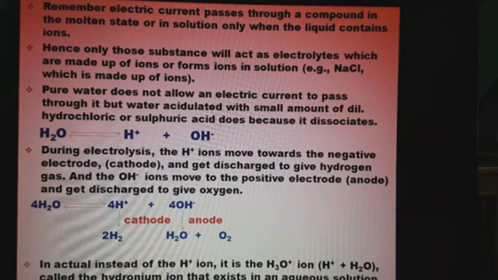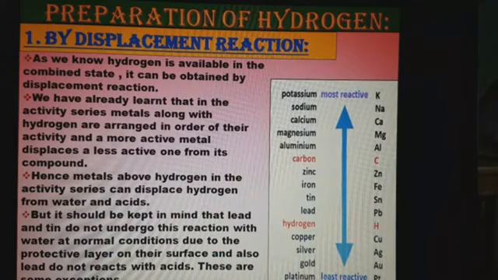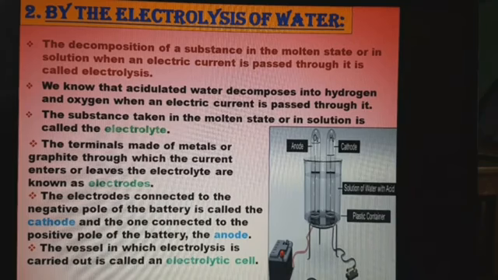So in today's class we have seen two methods by which we can prepare hydrogen. The first method was the displacement reaction, which happens with the help of the activity series. Then we saw the electrolysis of water. There are some other methods also, which we will study in the next class. Till then, study whatever we have covered today and underline the important points.